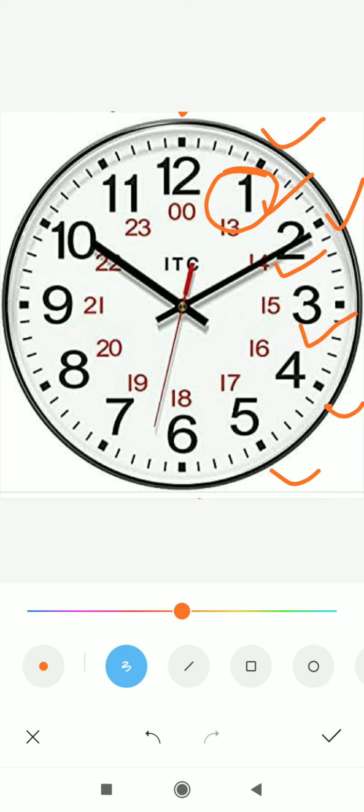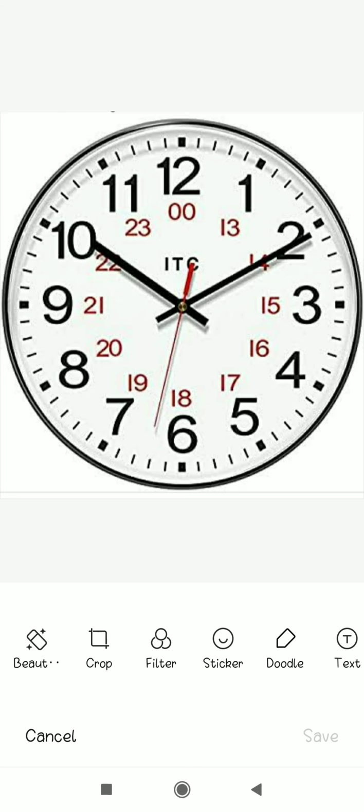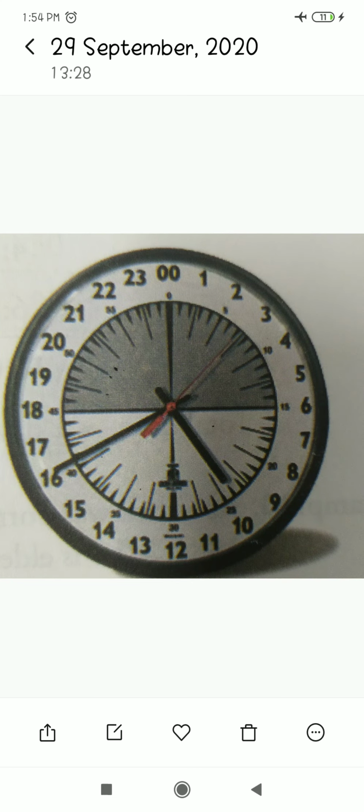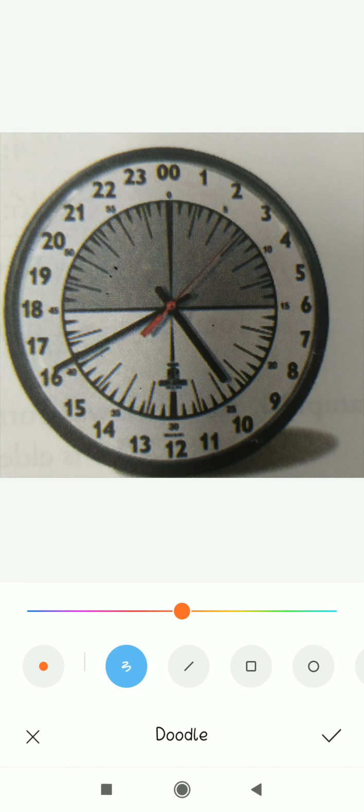Now I want to discuss the 24-hour clock. Let me show you one more clock so that it will be more clear to you. Look at this clock.